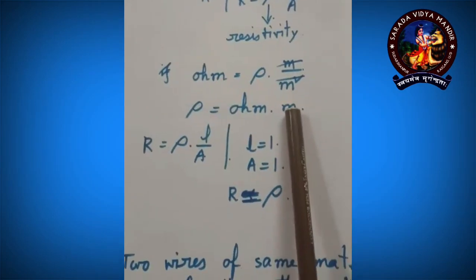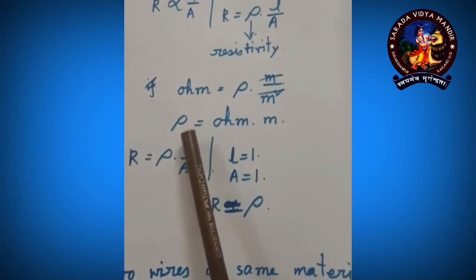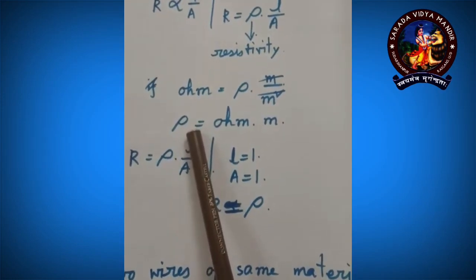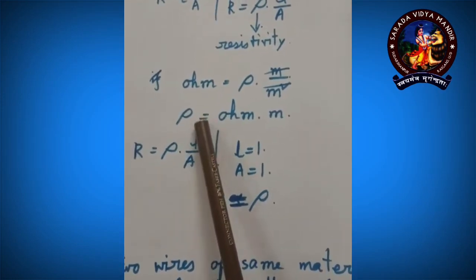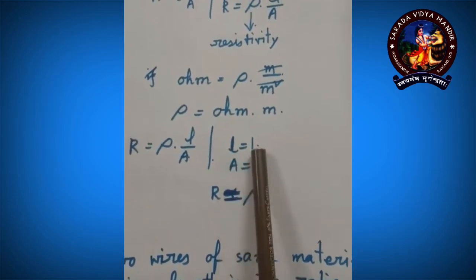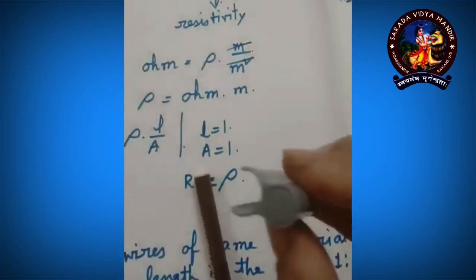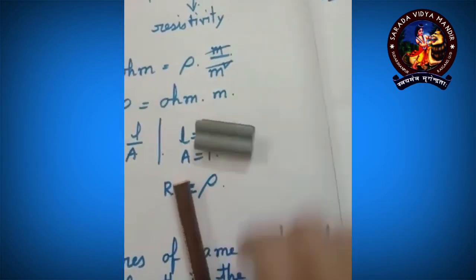Now one more thing, if I'm asking what is rho, your answer will be resistivity, but that is not the exact definition. So to get the definition, what to do? If we are considering a chunk of unit length and unit cross sectional area, suppose this is the chunk and suppose this is the length.